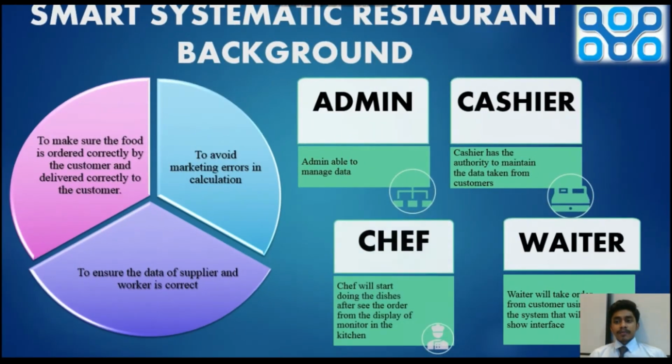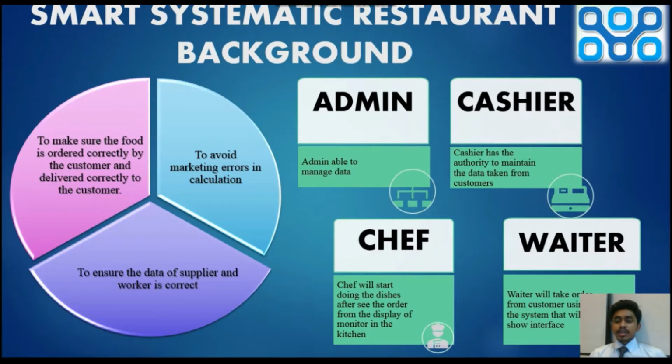Next, the background of this system. Firstly, we have 4 users in this system: admin, cashier, chef, waiter. The admin is able to manage data. Once the admin manages the data, the waiter starts to take the order from the customer. Once the waiter takes the order, the process moves on to the chef. The chef will start preparing the dishes after seeing the orders on the monitor display in the kitchen. And the last part is where the cashier performs.